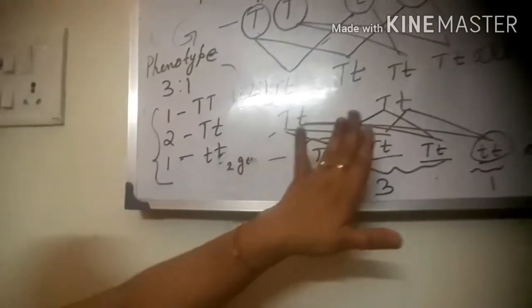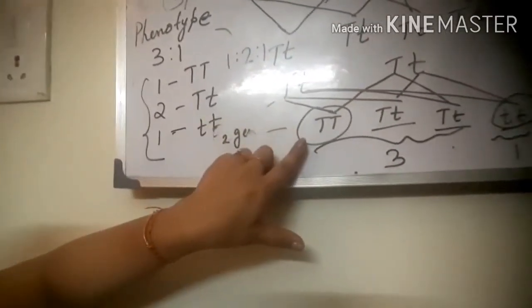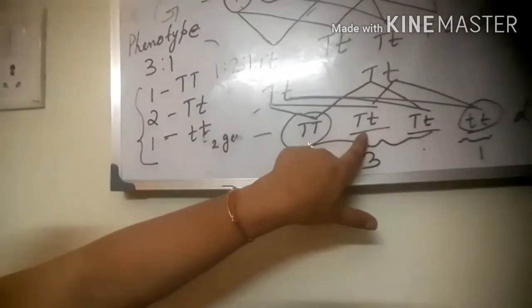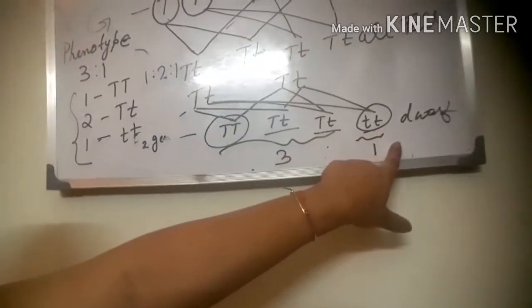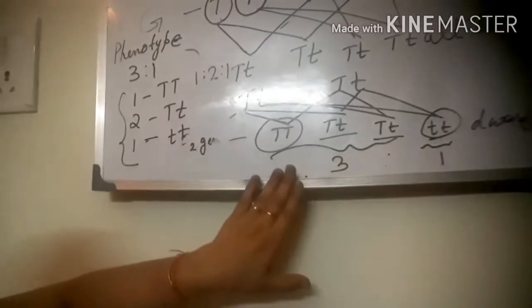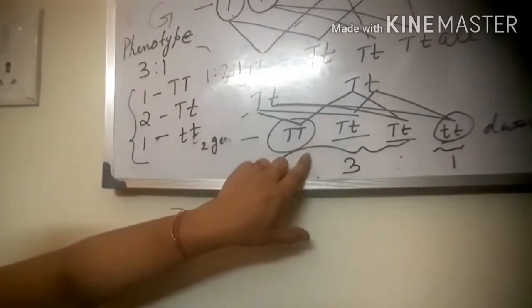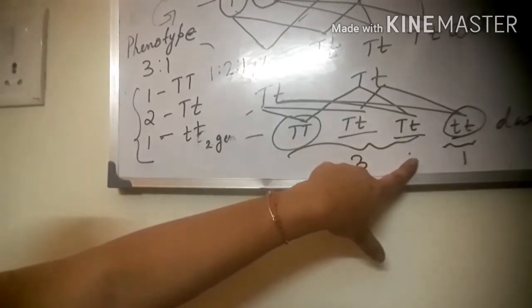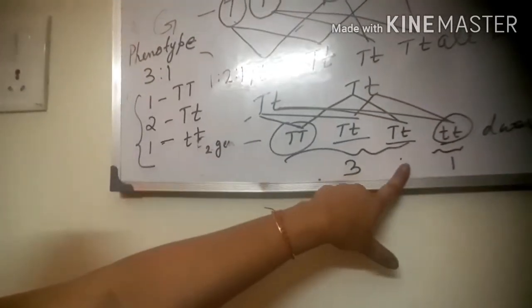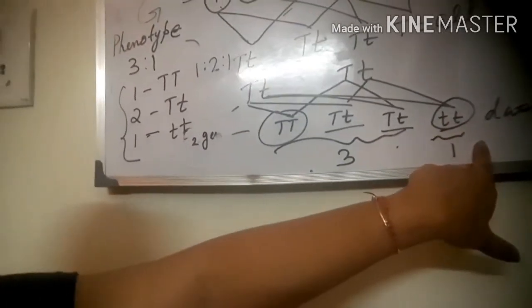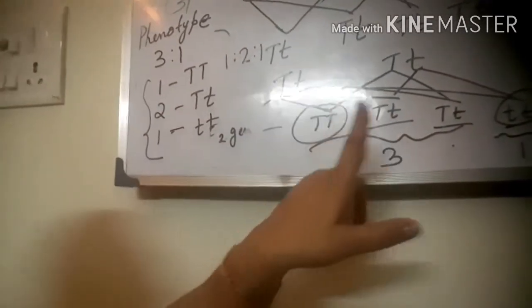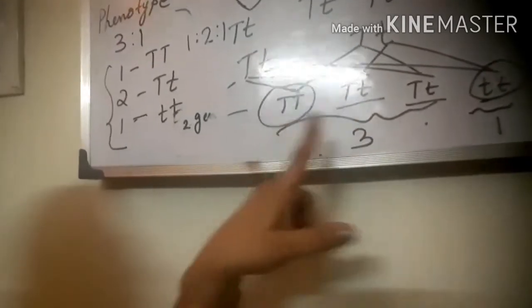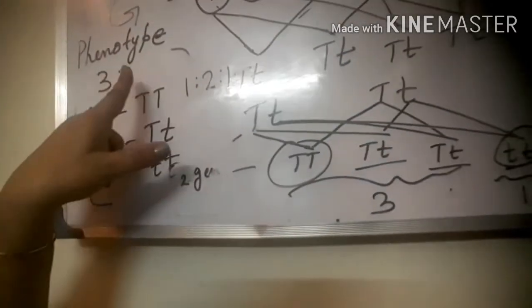After self-pollinating them, we are getting capital TT, capital T small t, capital T small t, and small t small t, dwarf. Here we are getting 3 tall plants. Phenotypically these 3 plants are tall and this is dwarf, and the ratio is 3:1. This is the phenotypic ratio.